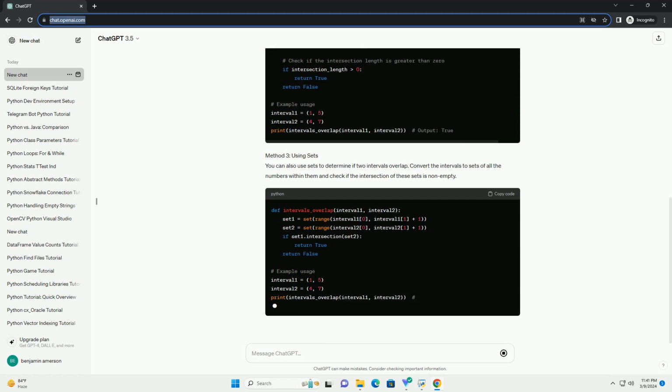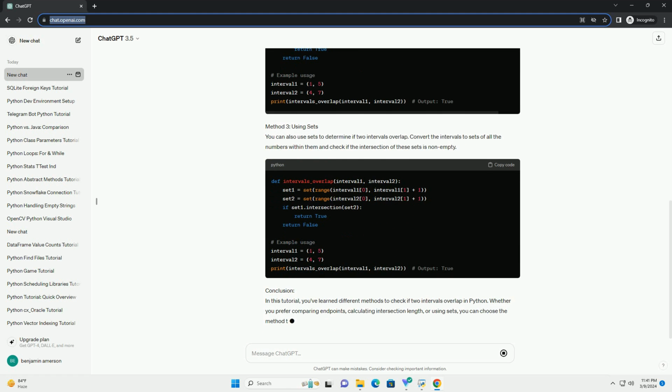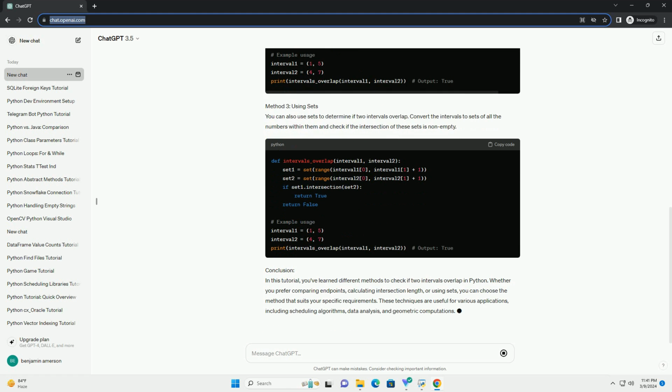Method 1: Comparison of endpoints. One simple way to determine if two intervals overlap is by comparing their endpoints. If the start of one interval lies between the start and end points of the other interval, or vice versa, they overlap. Method 2: Intersection length.